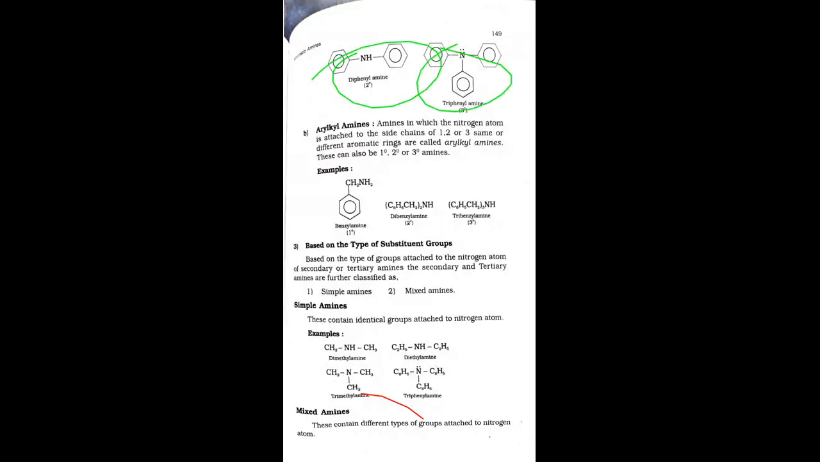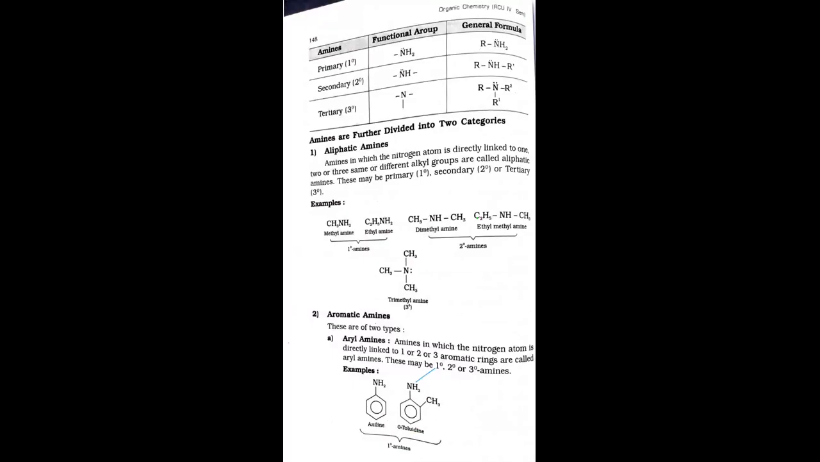And in that aromatic amines, the secondary classification is aryl alkyl amines. Aryl alkyl means the nitrogen atom is not directly attached to the ring, but it is attached to the side chains of the aromatic rings. Then this is the aryl alkyl amines. Then the third classification, that is based on the types of substituent groups.